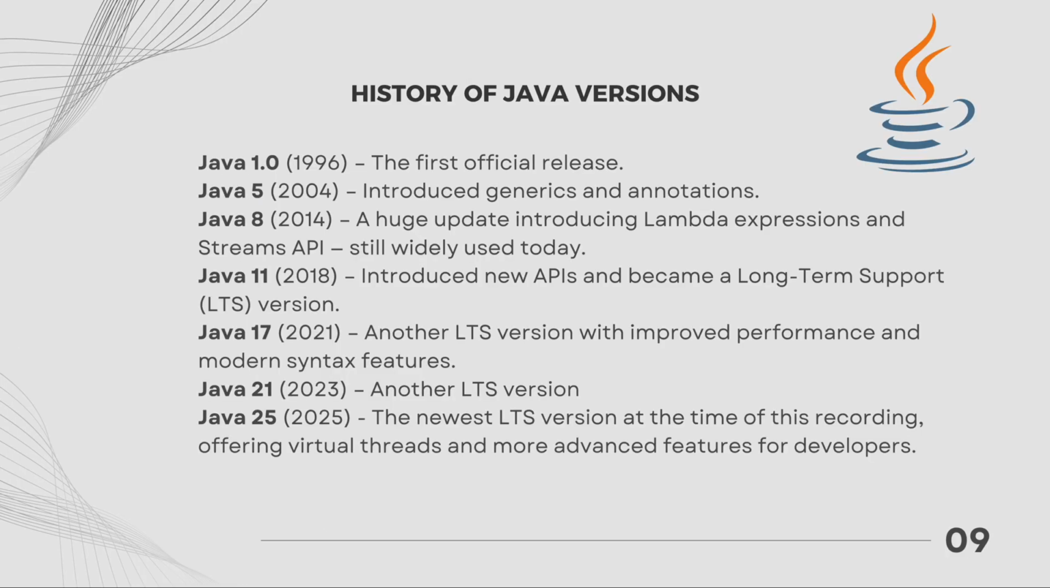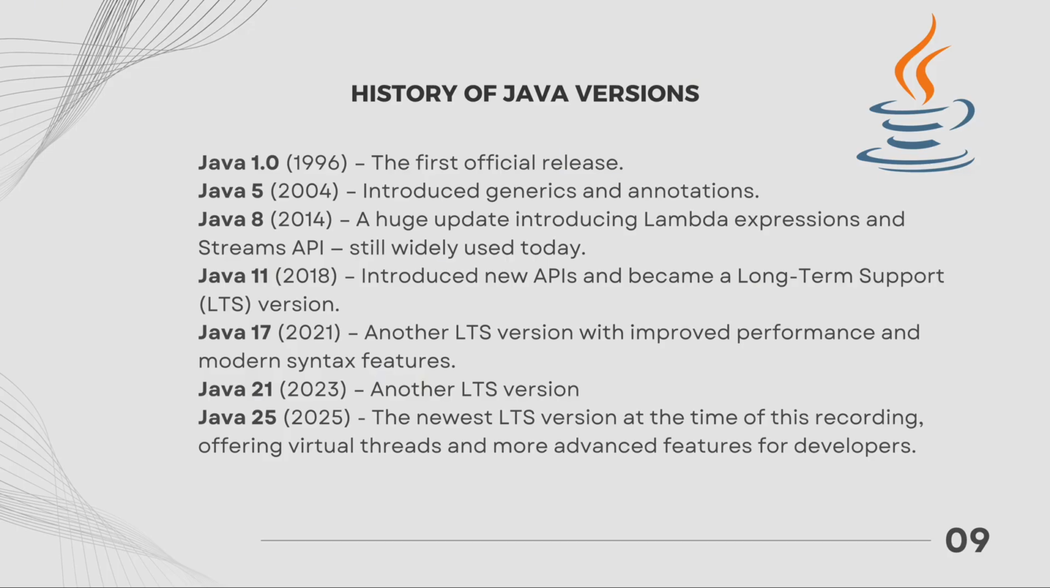It's important to understand that Java has evolved a lot over the years. There isn't just one version of Java, there are many, and new ones are released regularly. Let's take a quick look at how Java versions work and which one you should use today. A quick history of Java versions.